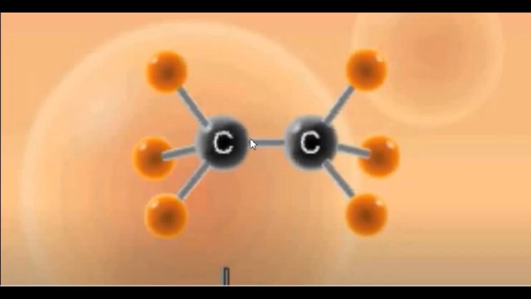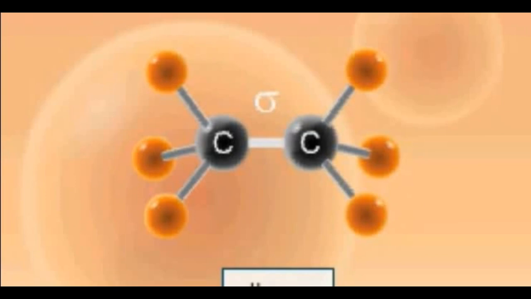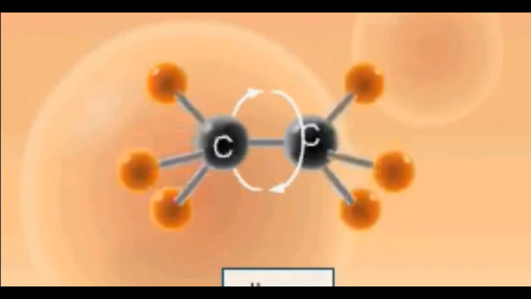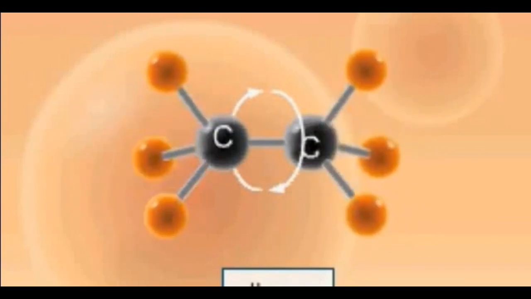Now let me show you the rotation of carbon atoms in a single bond and restricted rotation in a double bond. You can see this is an alkane molecule in which there is a sigma bond between two of the carbon atoms. Due to the presence of a single bond, this molecule can rotate freely in any direction to whatever degrees.